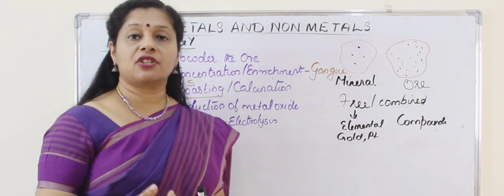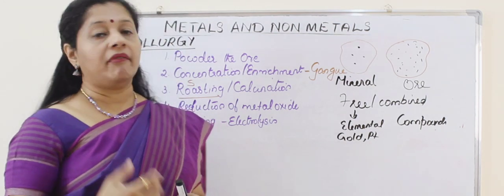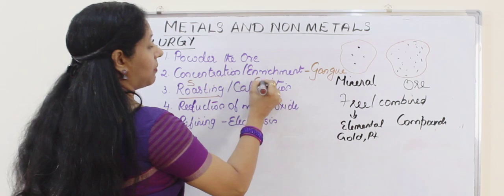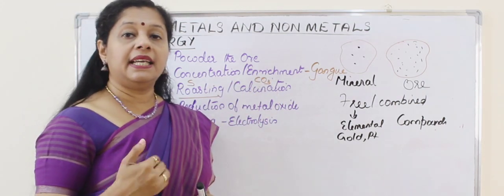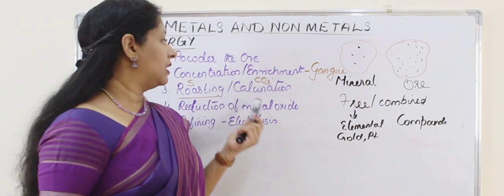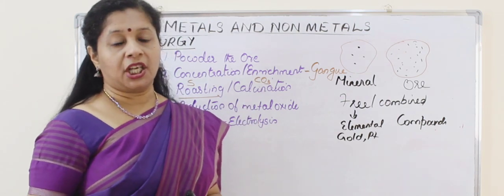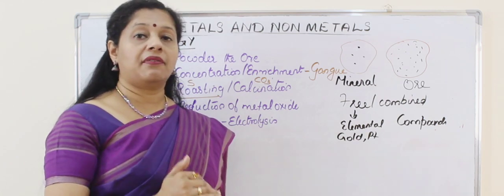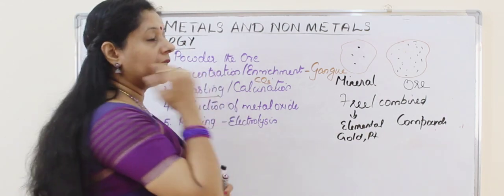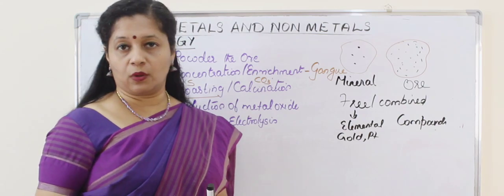Means heating in presence of plenty of oxygen. Whereas sometimes the ore is in the form of carbonate. Then we heat in the absence of oxygen, that is called calcination. So C for C you can remember. Carbonate means calcination. Sulfide means roasting, or it can be found in the form of metal oxide also.